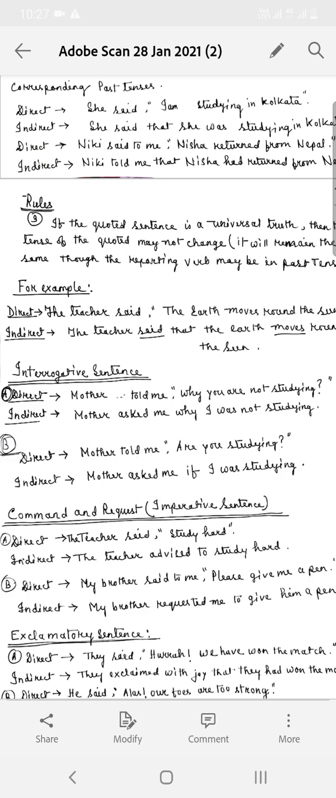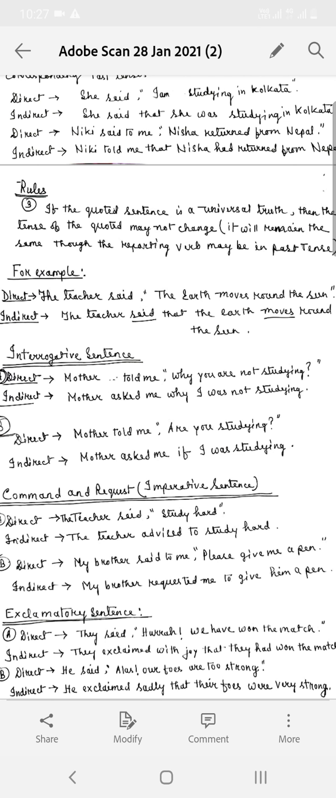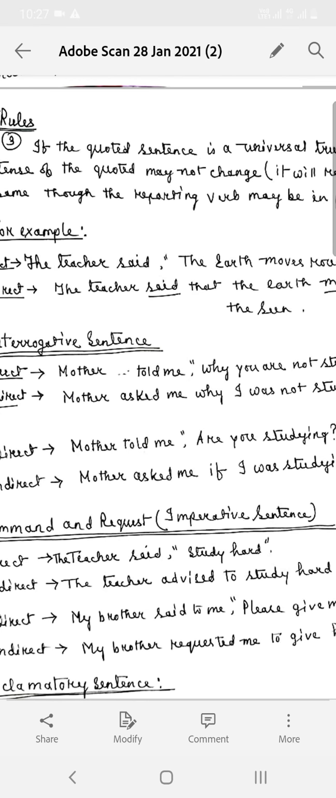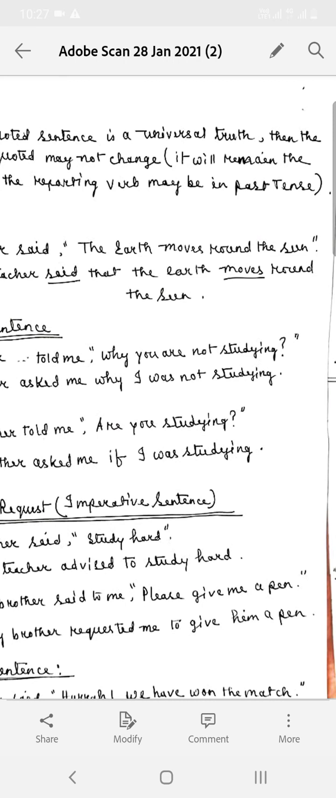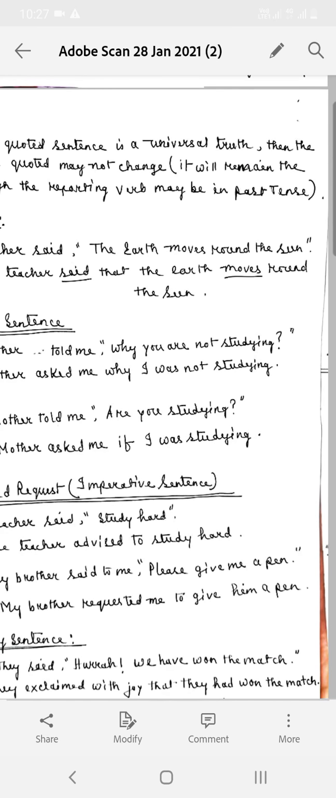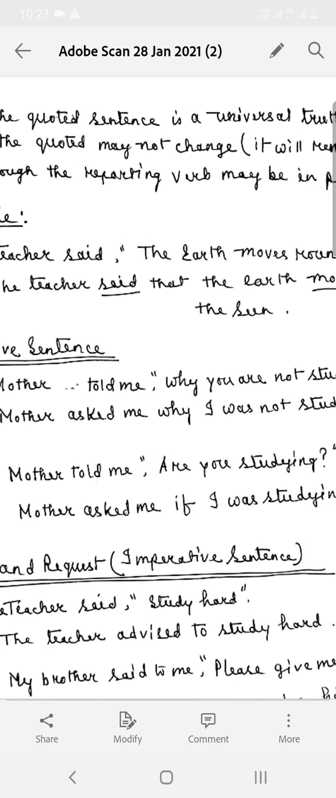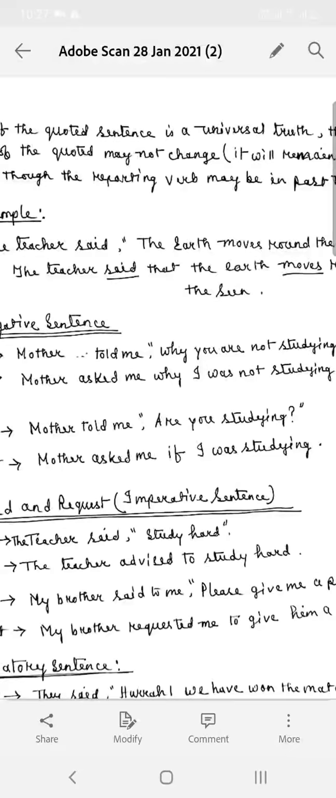If the quoted sentence is a universal truth, then the tense of the quoted sentence may not change, though the reporting verb may be in past tense. For example, see here, the teacher said. Here said is the reporting verb, but the quoted sentence is the earth moves round the sun, which is a universal truth. So this earth moves, it is in present tense, it will remain in present tense, though the reporting verb is in past tense, because it is a fact. The teacher said that the earth moves round the sun.